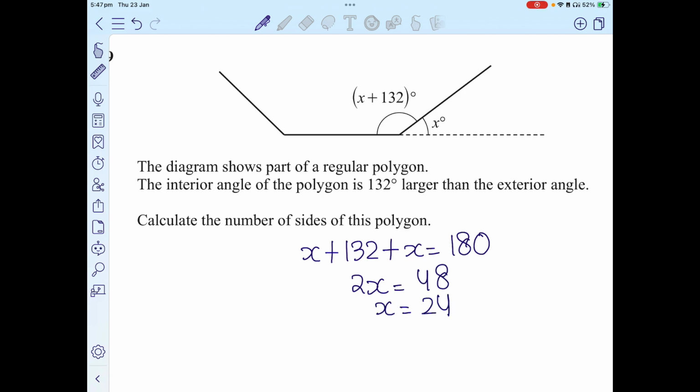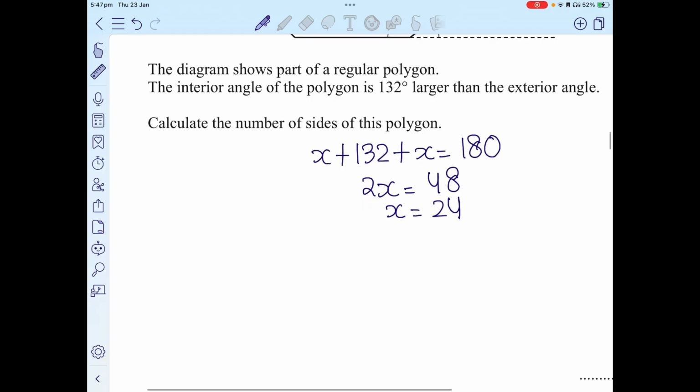All right, now that I know that x is 24, I know that this angle will be 132 plus 24, which is 156. And this angle is going to be 24. 156 plus 24 is 180. Now, if you apply the formula 180(n minus 2), this is a formula which will allow you to get the sum of the angles in a polygon.